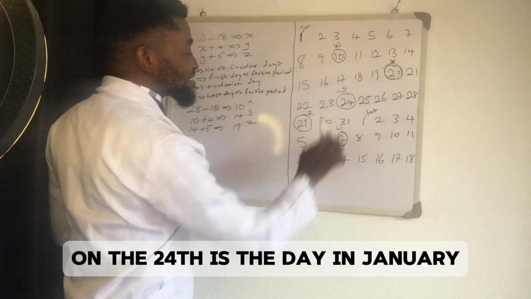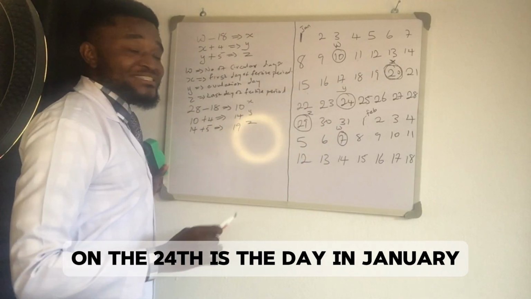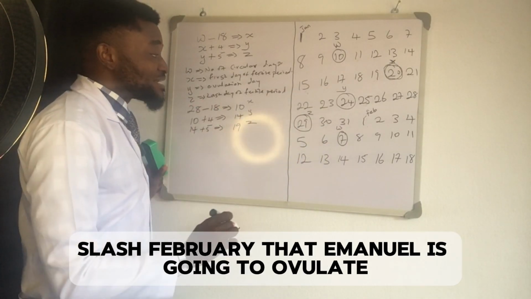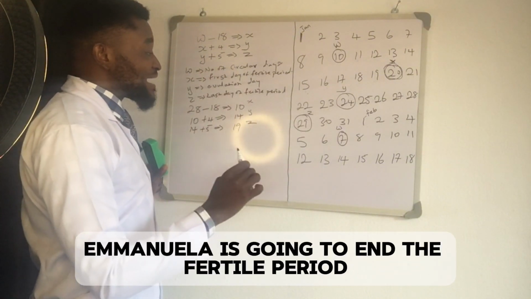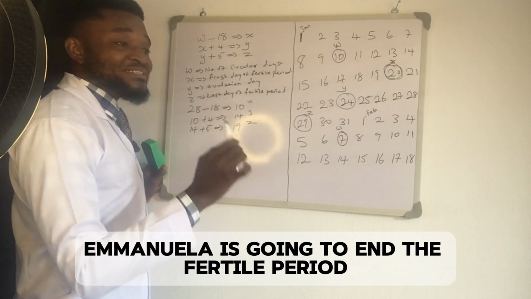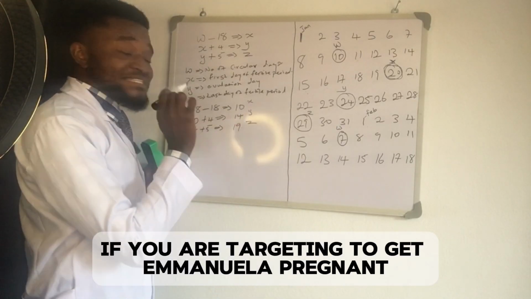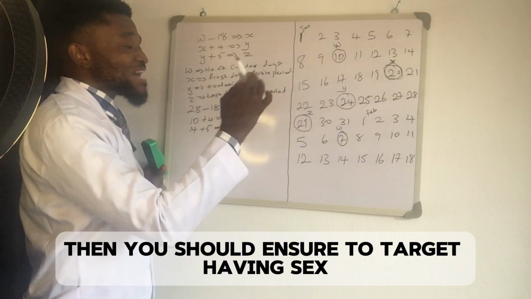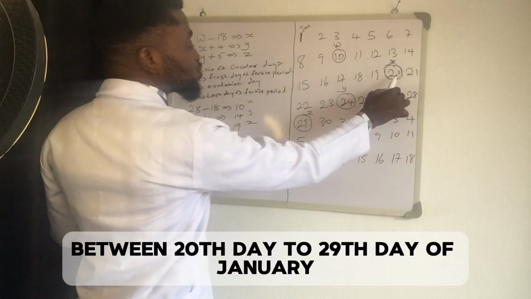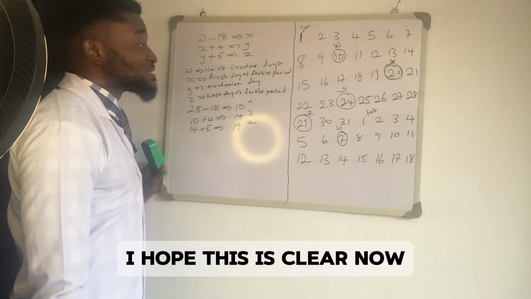On the 24th is the day in January/February that Emanuela is going to ovulate. Then on the 29th is the day Emanuela is going to end the fertile period. This means that if you are targeting to get Emanuela pregnant, then you should target having sex between the 20th day to 29th day of January. I hope this is clear.